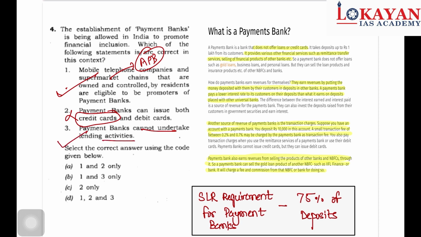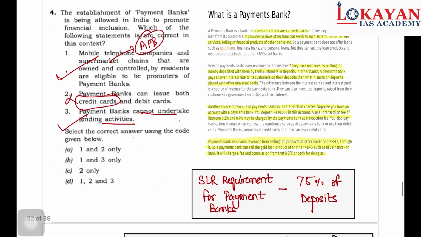This is correct. Even if you do not have any idea, you can eliminate statements. See, there is inconsistency between the second statement and the third statement. The second statement says that payment banks can issue credit cards, and the third statement says that payment banks cannot undertake lending activities. So they are contrary to each other. Hence our answer is 1 and 3.